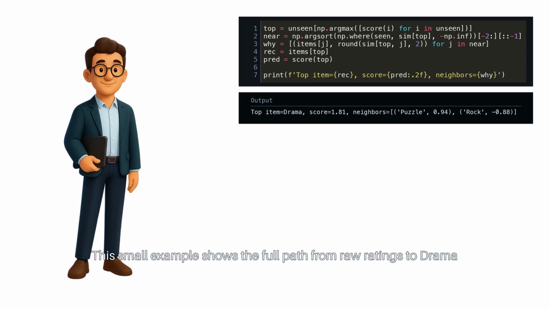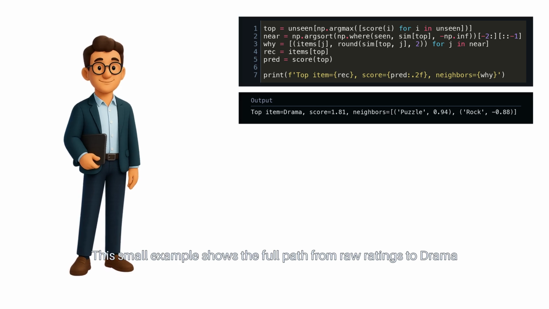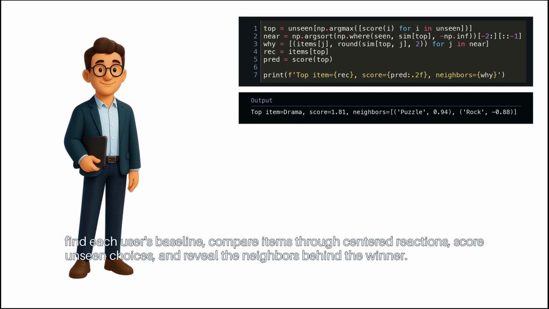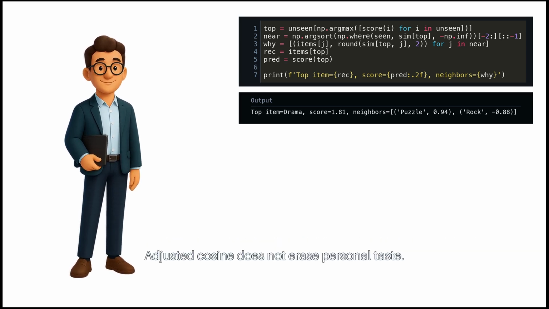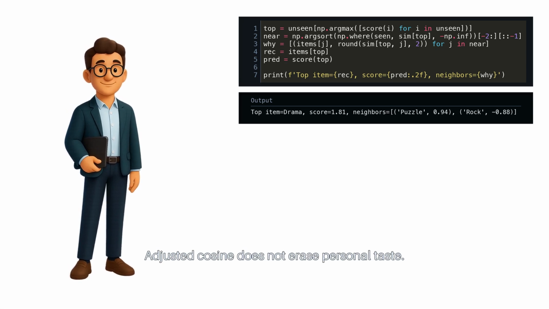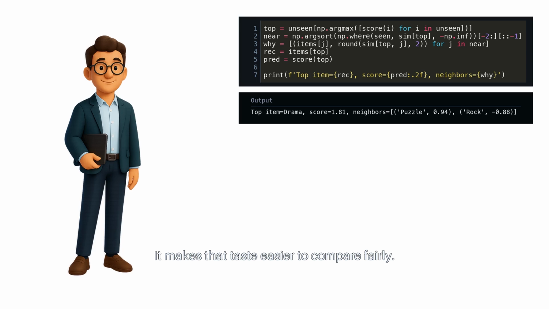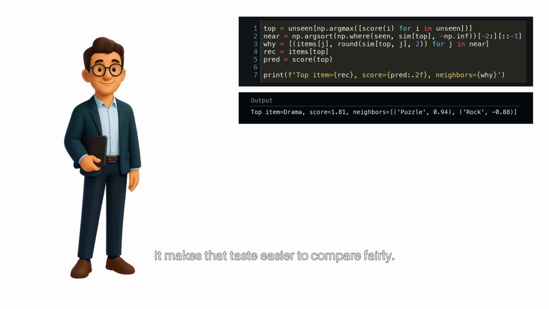This small example shows the full path from raw ratings to drama. Find each user's baseline, compare items through centered reactions, score unseen choices, and reveal the neighbors behind the winner. Adjusted cosine does not erase personal taste. It makes that taste easier to compare fairly.